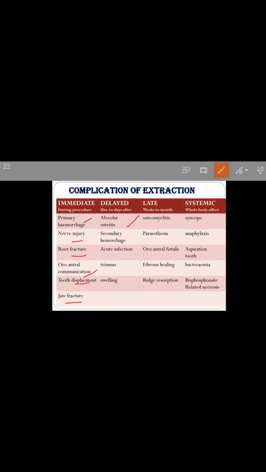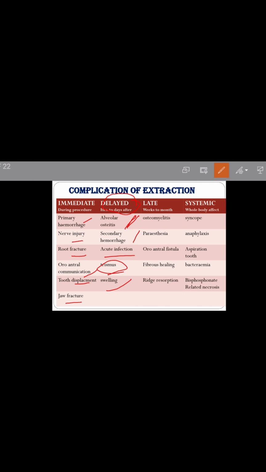Next, moving to the delayed complications of extraction. They are seen hours to days after the procedure, such as alveolar osteitis, secondary hemorrhage, acute infection, trismus, and swelling.